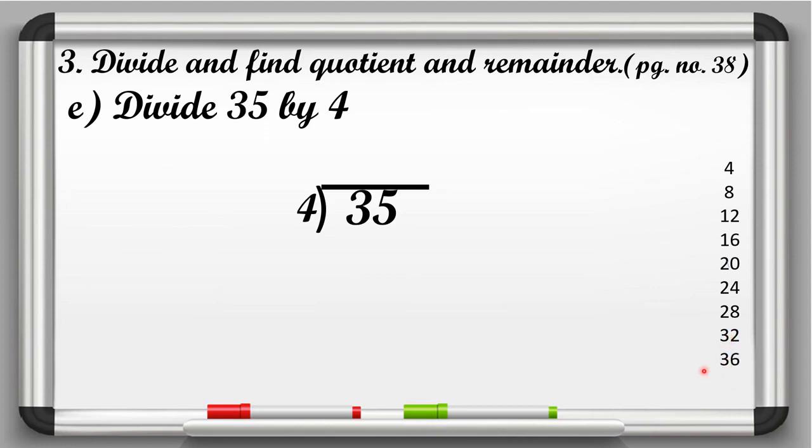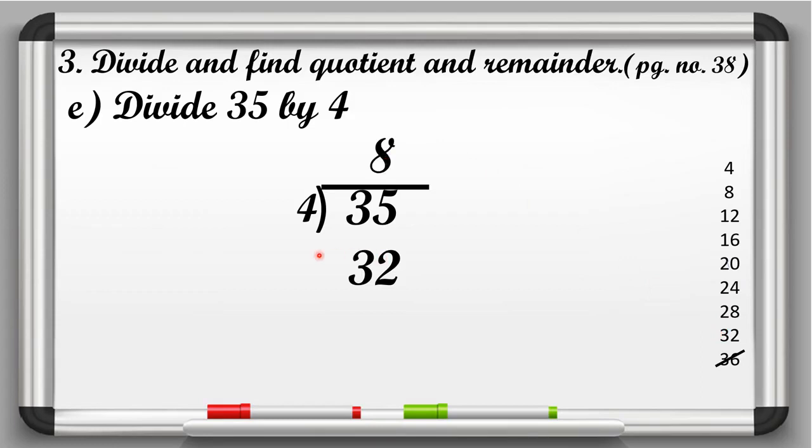So here 36 is the greater number than 35. So we will cut 36. We cannot write 36 below 35. We cannot write the bigger number below 35. So we will write 32 below 35. So here we will write 32. Now at which number it comes? 1, 2, 3, 4, 5, 6, 7, 8. So at number 8. So here we will write 8 at quotient place.